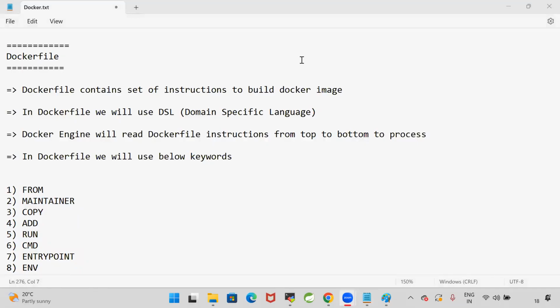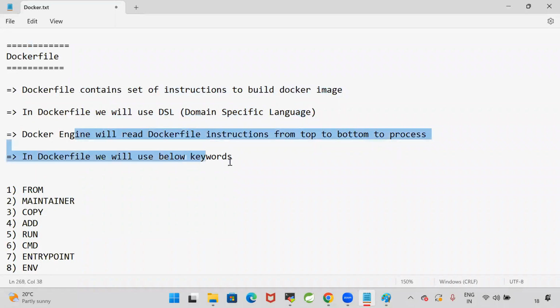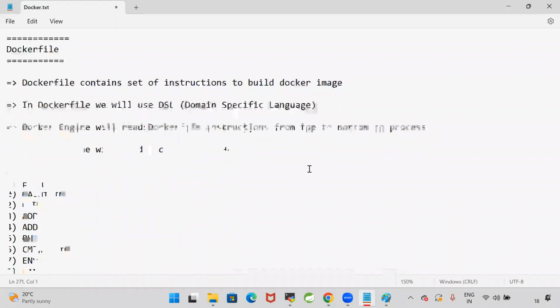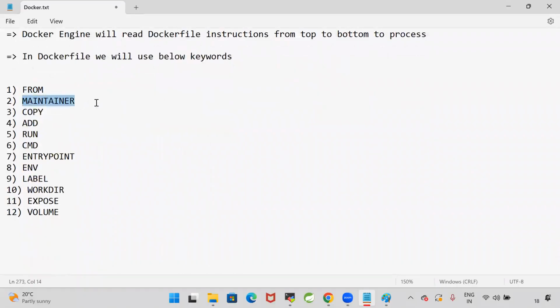Without a Docker file, we cannot create the Docker image. Are you getting my point? Docker file contains a set of instructions to build the Docker image. That means all the software that we need to use in our application, we are going to specify in the Docker file. We will use DSL language, and top to bottom, it is going to read. To write the Docker file, these are the keywords we are going to use: from, maintainer, copy, add, run, CMD, entry point, env, label, work dir, expose, volume.